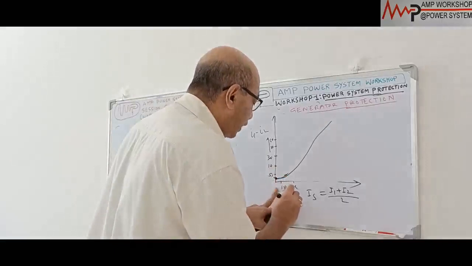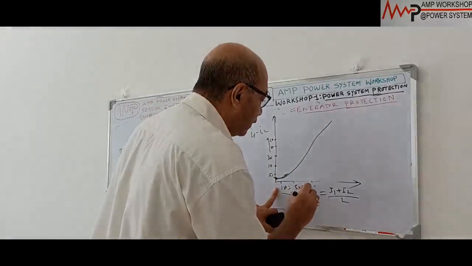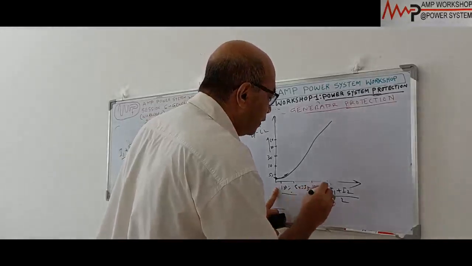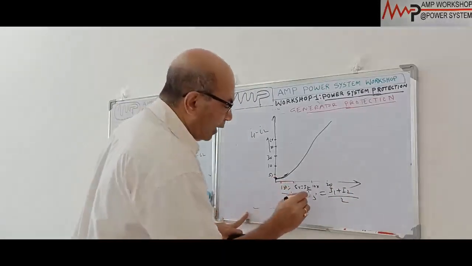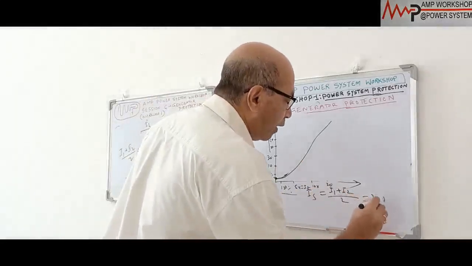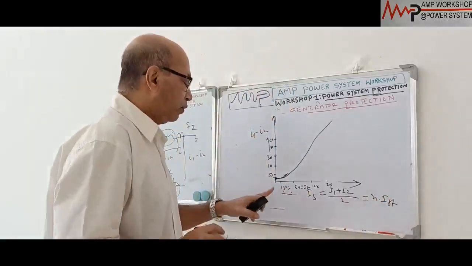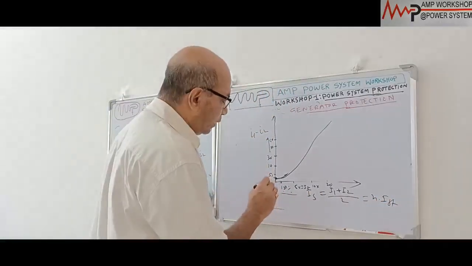Suppose this is 5 times, 5 into IF. This IS equal to 5 into full load current. This is 10 times, this is 20 times, like that. The IS is represented in terms of full load current. This is equal to N into I full load. So here N equals 1.5. If it is up to 1.5, the relay will not operate.